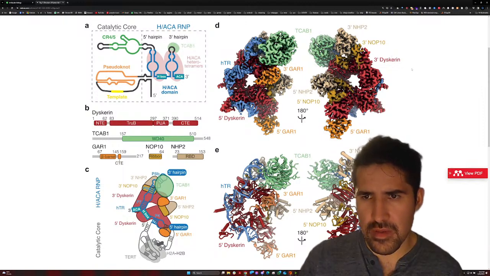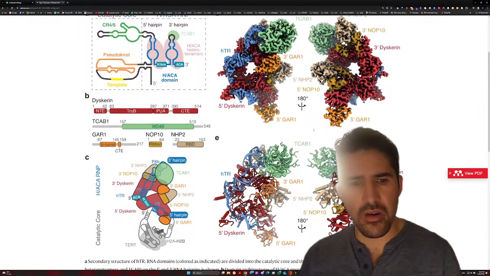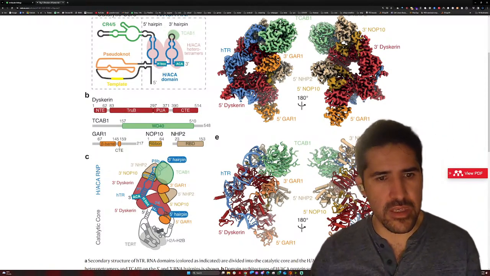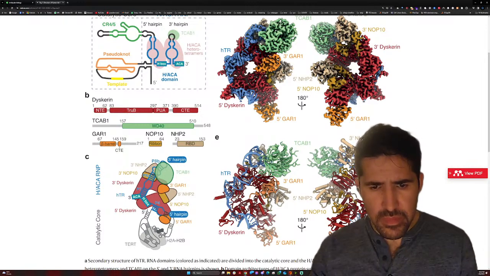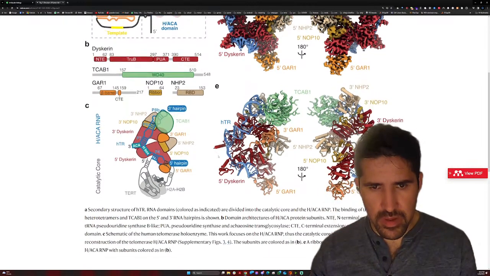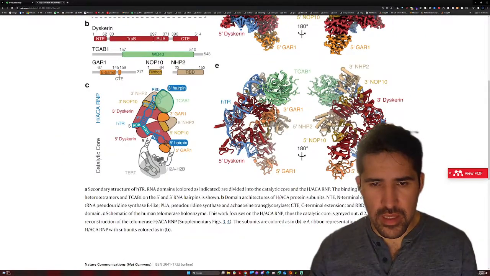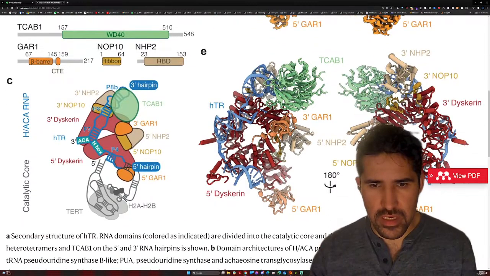So yes, I still cannot see at first glance what's going on, but here this is a more cartoonish style of this telomerase. We can see that overall this is very complicated. But then we can start to see in this part, in panel E, the overall difference between RNA and proteins.